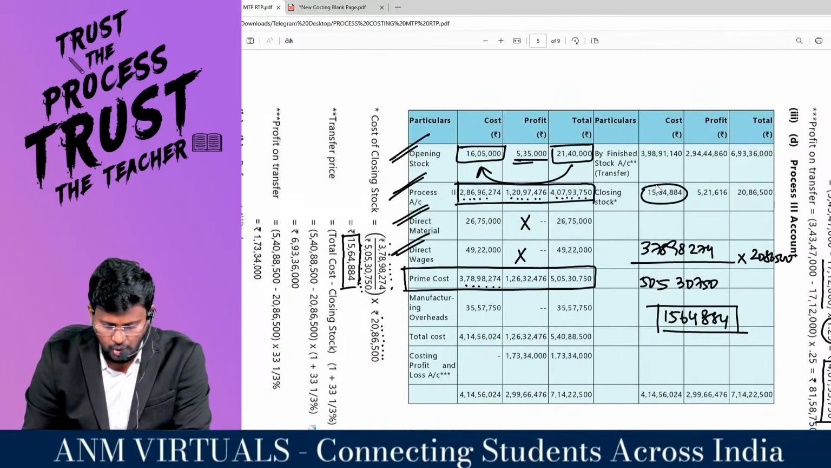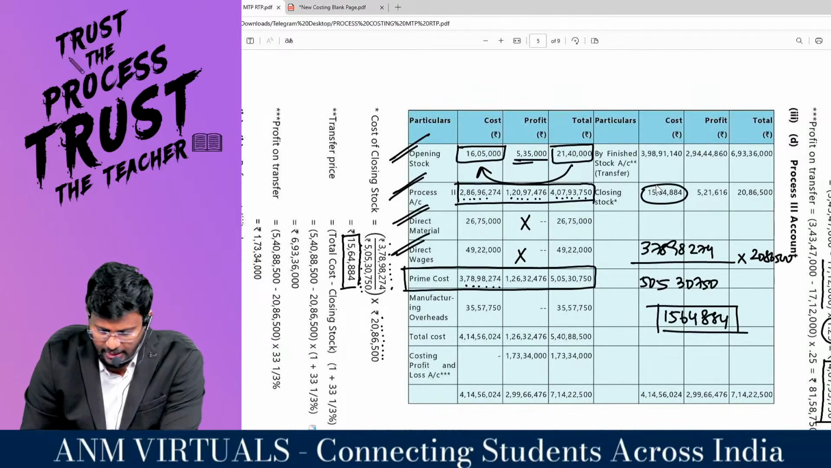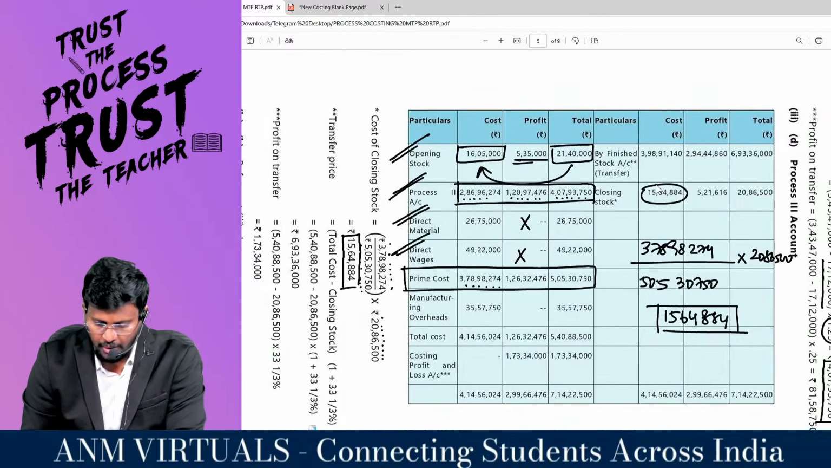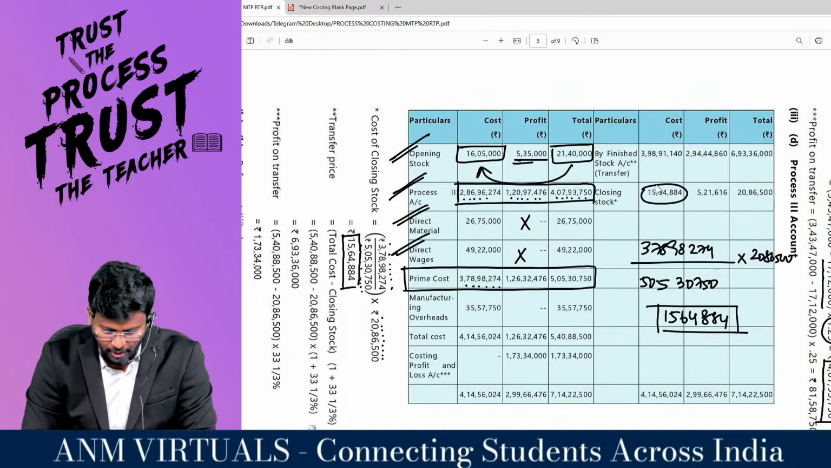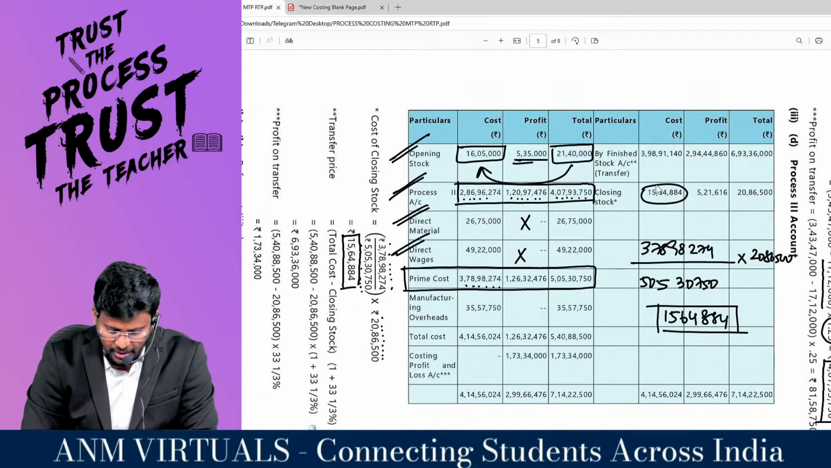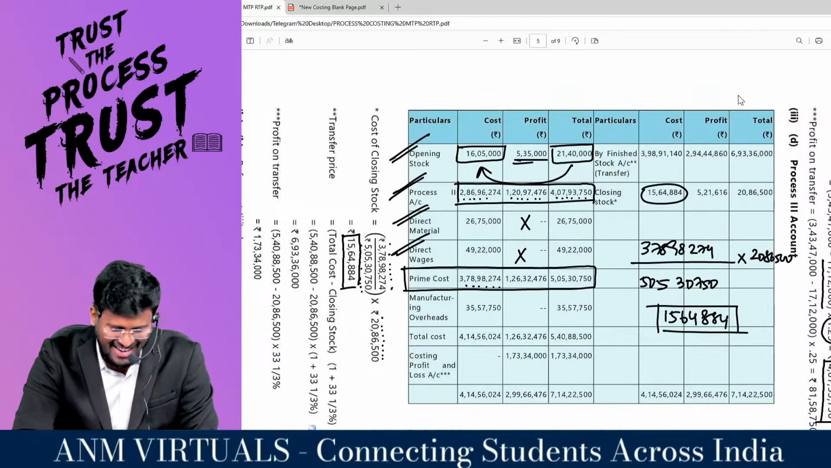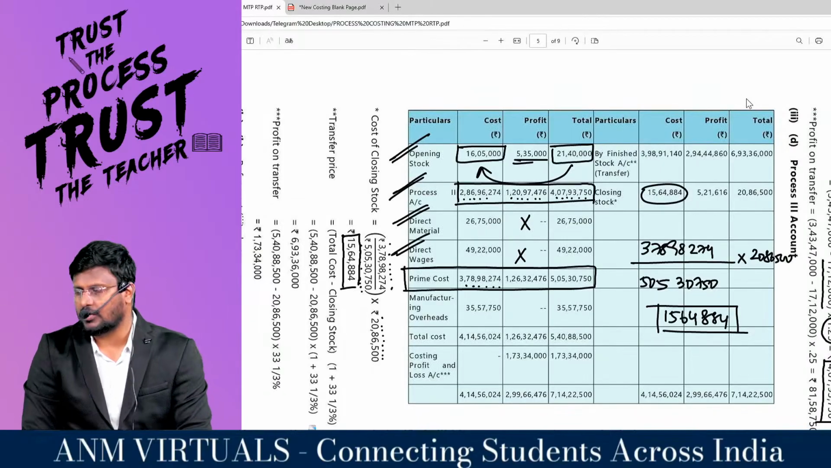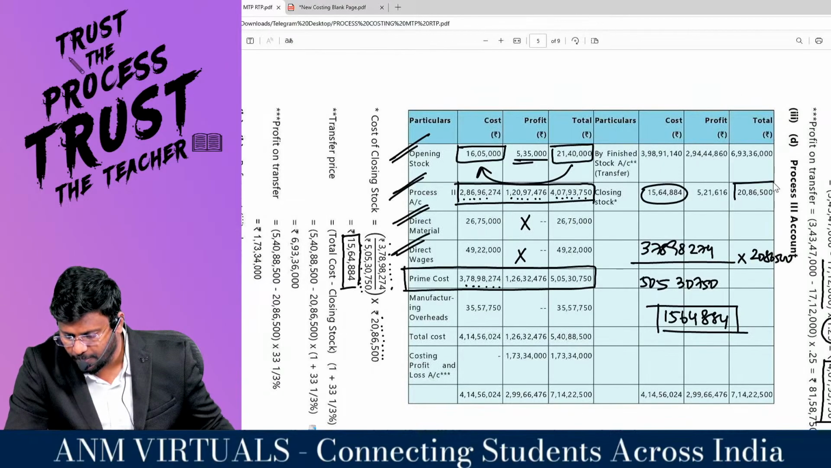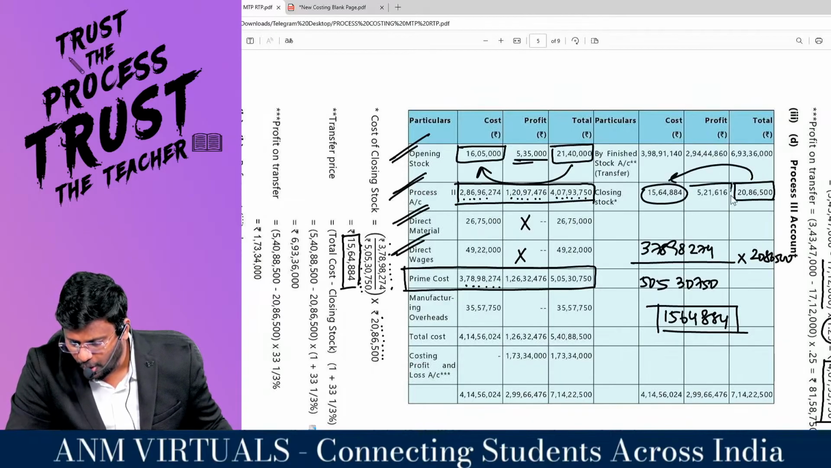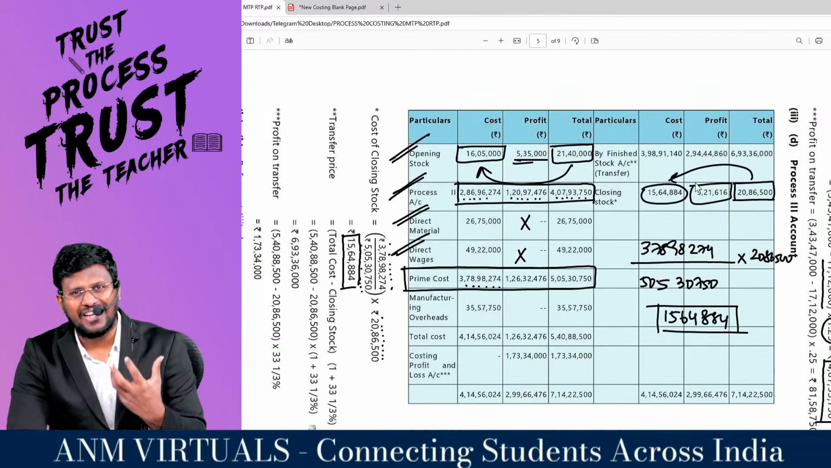What is the total cost you have incurred? Prime cost 3 crore 78 lakh 98,274, divided by the total including profit, 5 crore 5 lakh 30,750. You get the proportion of 75%, into 20 lakh 86,500, which is 15 lakh 64,883 point something, 884. This value they have given in the question. So this minus cost will be the profit; I got the unrealized profit on the closing stock.